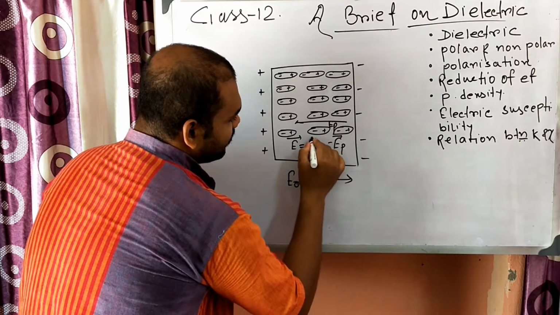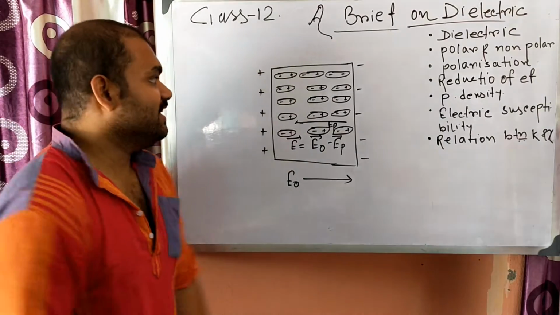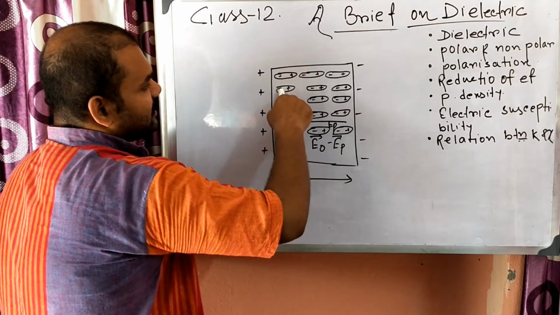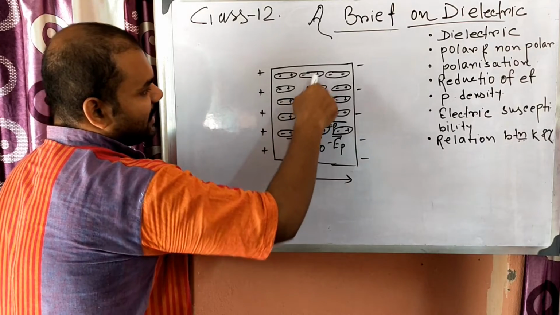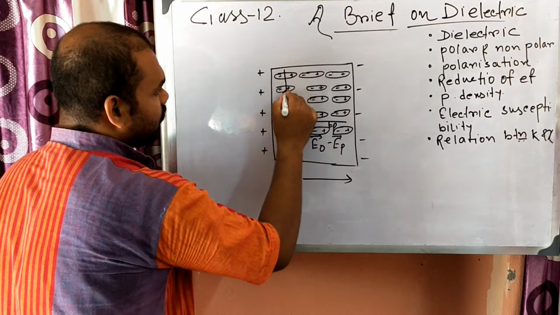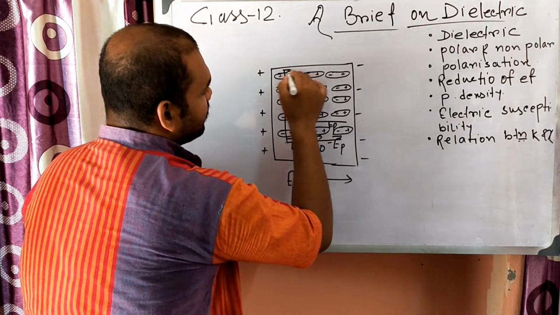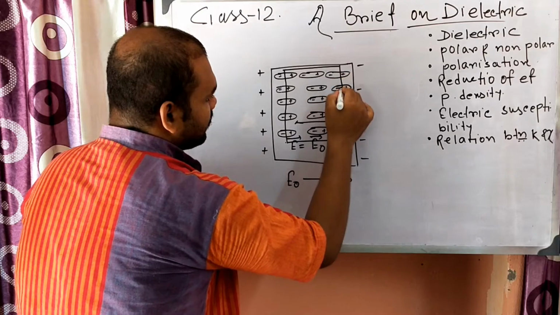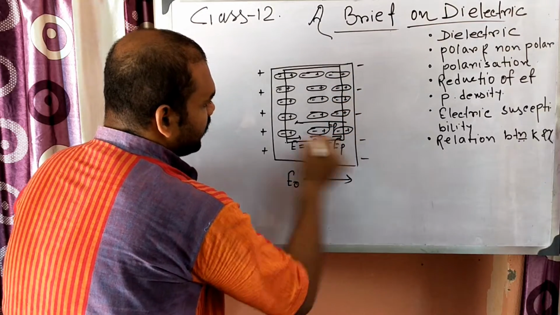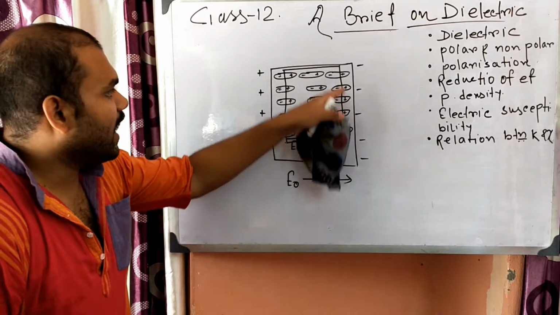And remember one thing, when the molecules are arranged like this, one positive cancels the negative, positive cancels the negative. There is a net cancellation of dipoles here, and only these charges remain at the surface.